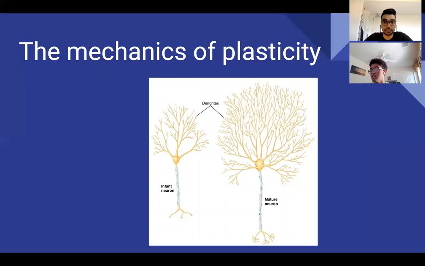So how does plasticity work? Plasticity is just how our neurons in the brain reorganize over time. So as we learn, our neurons don't stay the same. Pathways change. There are long-lasting functional changes that occur in the brain when we learn new things. And these changes that happen in the brain is just what we call neuroplasticity.